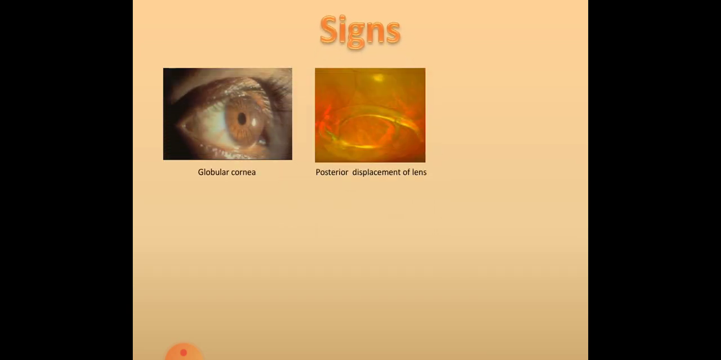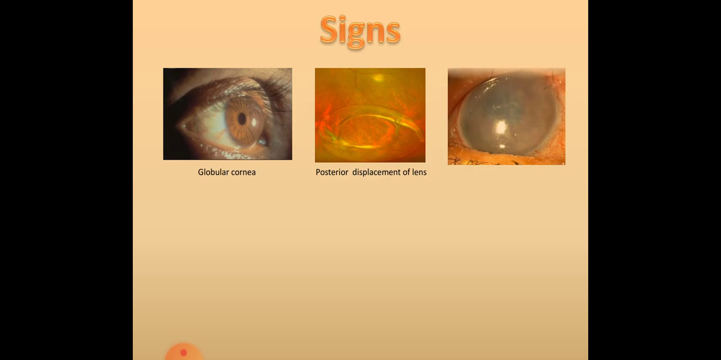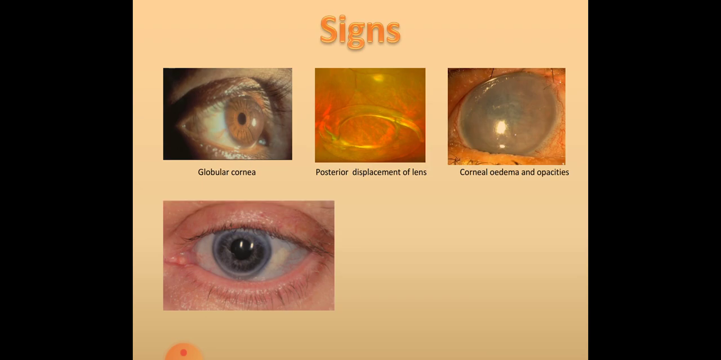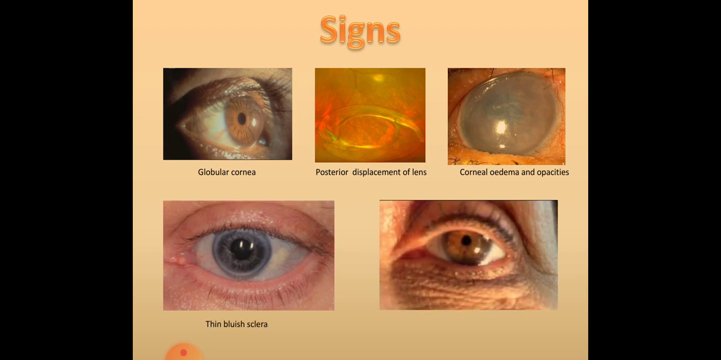Signs include a globular cornea with an enlarged eye, corneal edema and opacities due to endothelium damage and Descemet's membrane rupture, a deep anterior chamber with iridodonesis and atrophy of the iris in late stages, a flattened lens with backward displacement due to stretched zonules of Zinn, and thinning of the sclera, which looks bluish as uveal tissue shines through it.